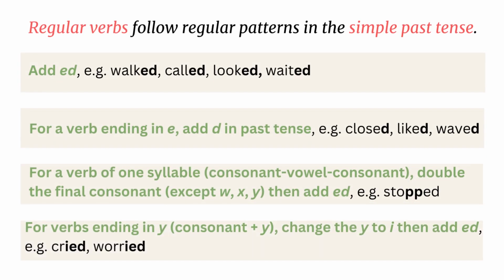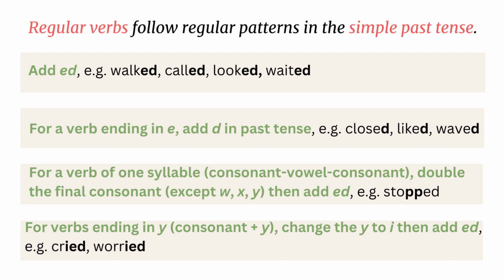Regular verbs follow regular patterns in the simple past tense. Even though regular verbs don't all follow the same pattern, they stick to the rules within the basic pattern, unlike the irregular verbs which go off on tangents in the simple past tense. They're a law unto themselves, those irregular verbs. So the first pattern, add ed. For example, walked, called, looked, waited. For a verb ending in e, add d in the past tense. For example, closed, liked, waved.